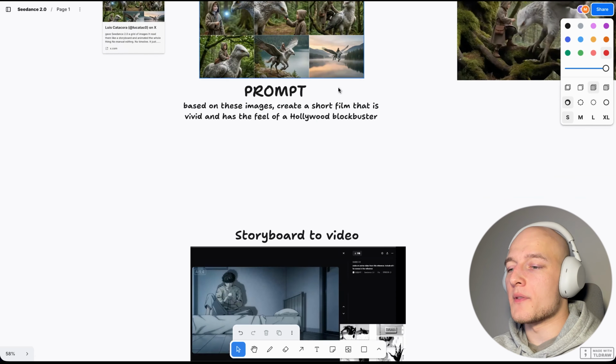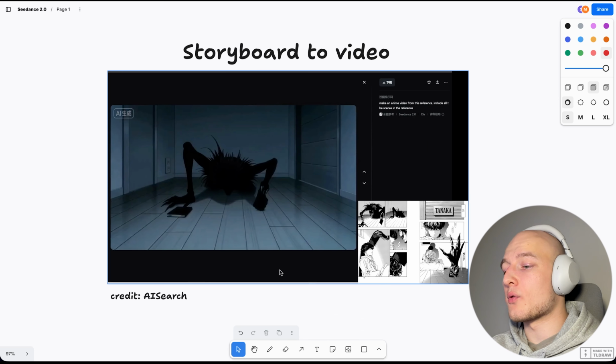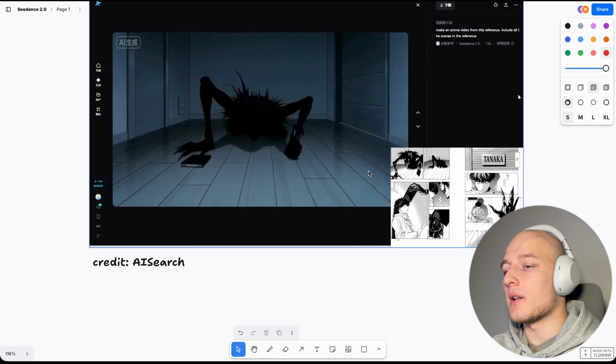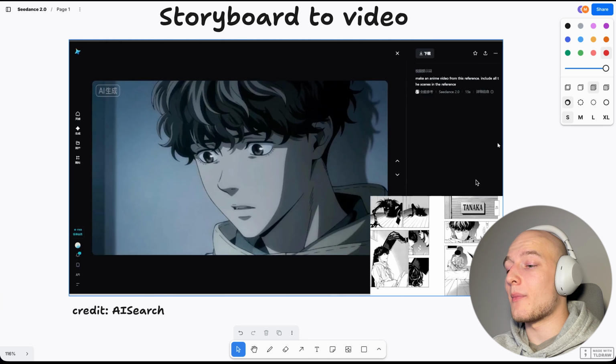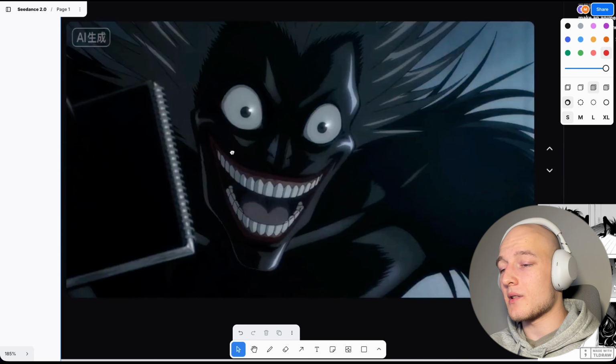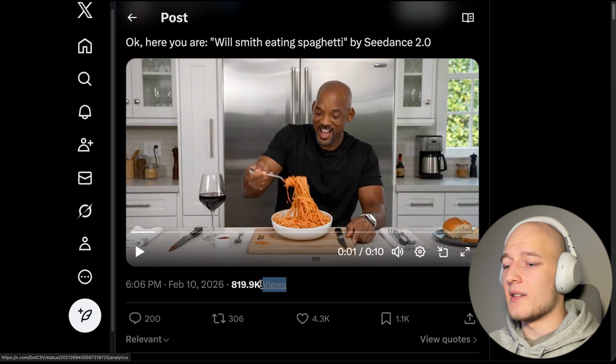And so another example of this grid understanding would be something like a storyboard to video. So down here we have a rough storyboard of what we wanted as the final output, and as you can see, the final output came out very good, super realistic. And again, this looks basically man-made. This does not look AI generated one bit. So as we can see, it's going extremely viral on Twitter with 820,000 views.